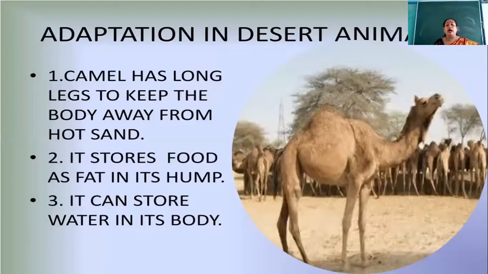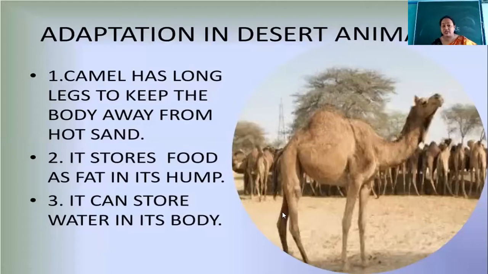So the camels have this special feature that their legs are long enough, and these long legs keep the body of the camel, you can see here this part of the body, a bit far away from the sand.